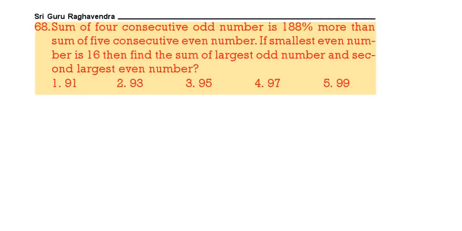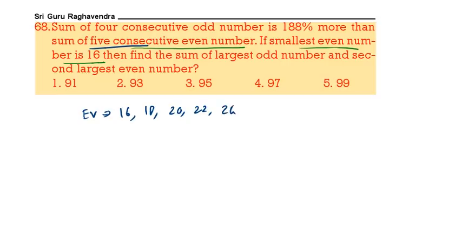Next question. Sum of 4 consecutive odd numbers is 188 more than the sum of 5 consecutive even numbers. The smallest even number is 16. Now first take the even numbers. There are 5 even numbers: first number 16, second 18, next 20, next 22, next 24. The sum of these, 16 plus 18 is 34, 54, 76, 100. Total sum is 100.